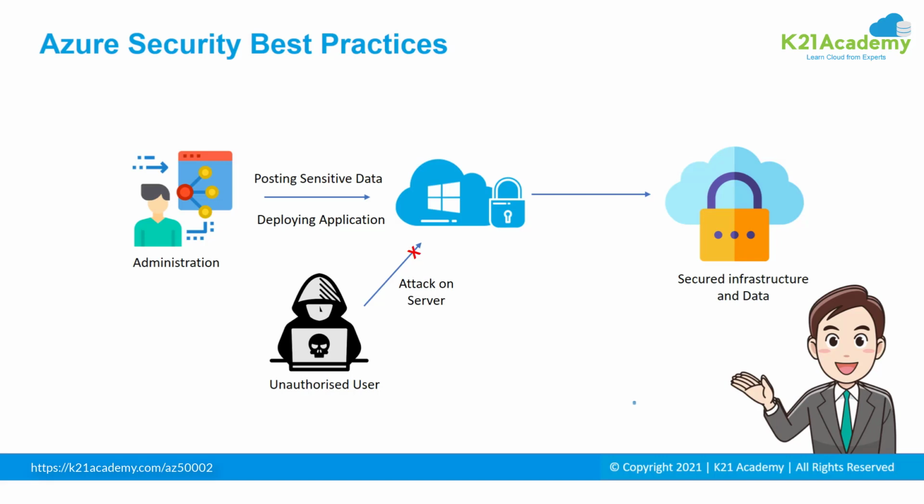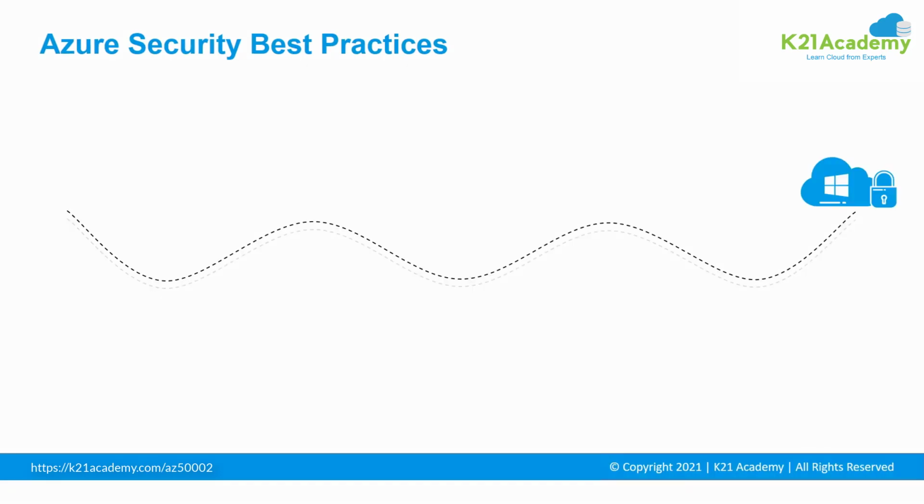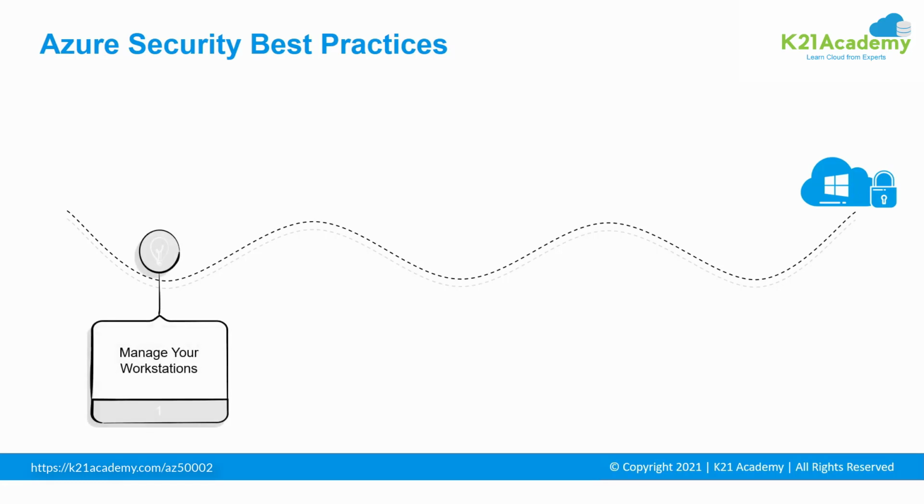Organizations store and access confidential information multiple times daily. A business cannot let someone attack their systems, right? Azure provides endless services to make your network strong and secure. It will automatically alert you in case of some serious trouble, but there are some security practices that can ensure double security in Azure. The first one is manage your workstations.